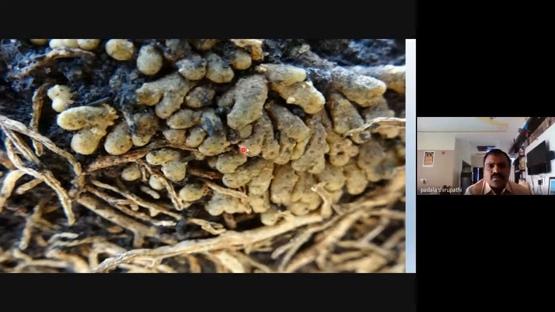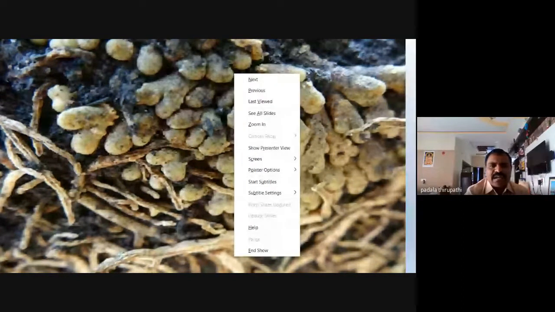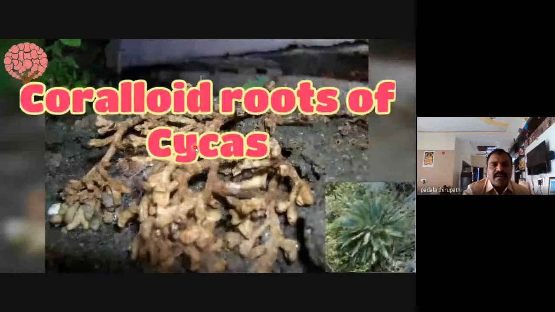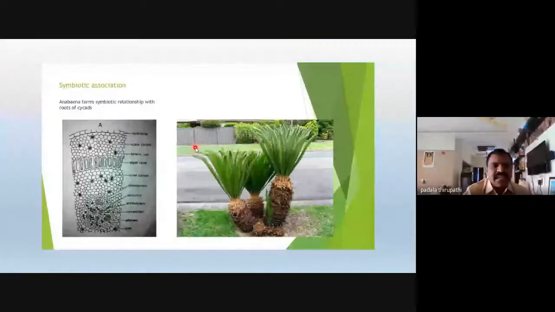These coralloid roots contain Anabaena. Whenever we cut these roots or take a section of them, the algal zone is present in the cortex region of the coralloid roots, my dear friends.